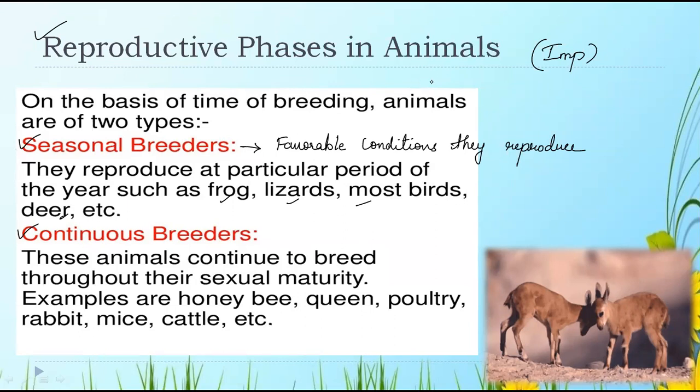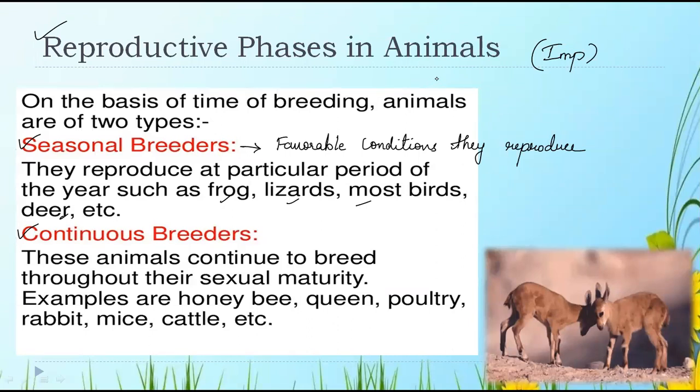Continuous breeders are those animals that continue to breed or reproduce throughout their sexual maturity, that is, throughout their reproductive phase, they keep on reproducing. There is no particular season or favorable condition they have to reproduce in.